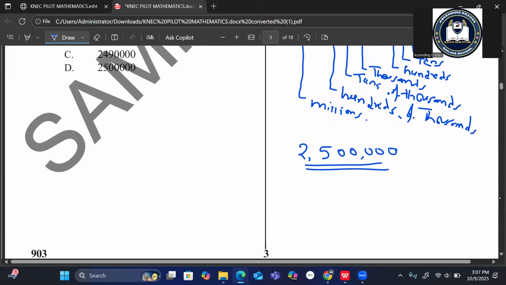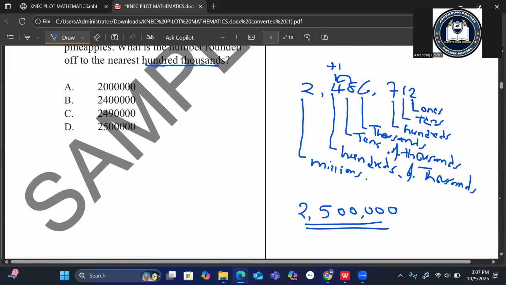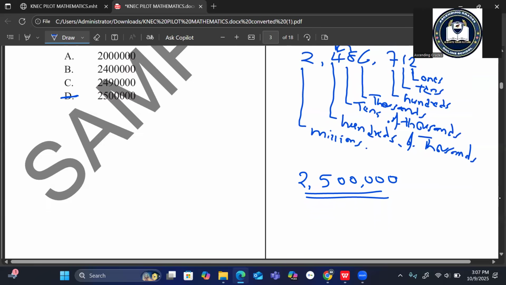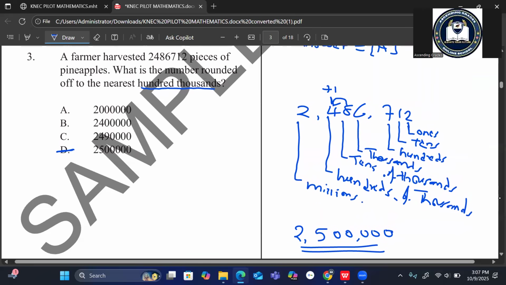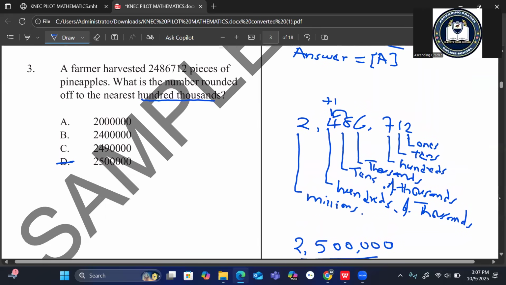Now, if you go to the choices, you will find an answer like that. That is choice D, 2,500,000. That's how you solve a question of rounding off.